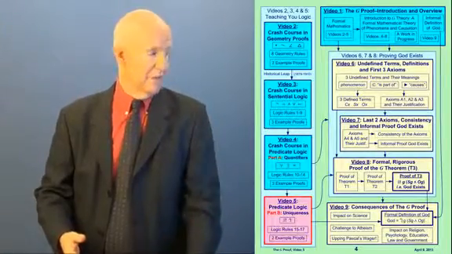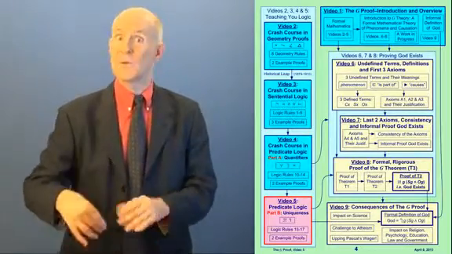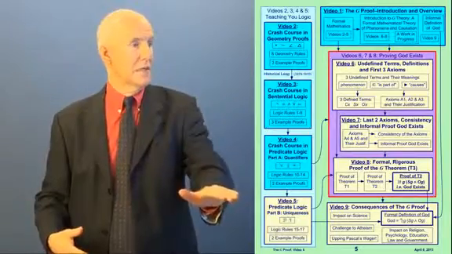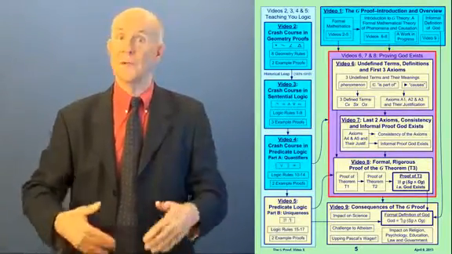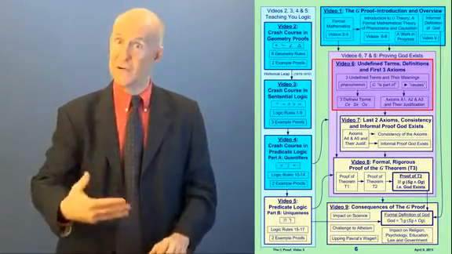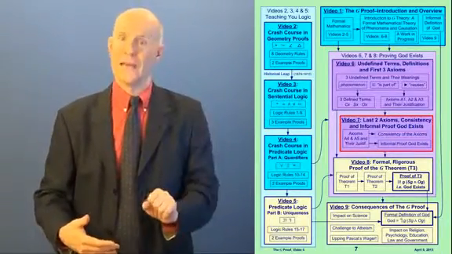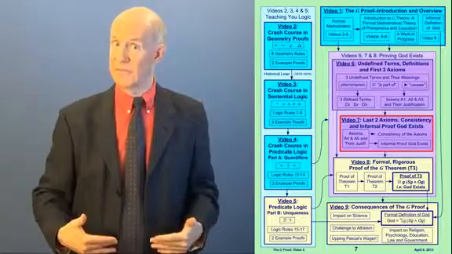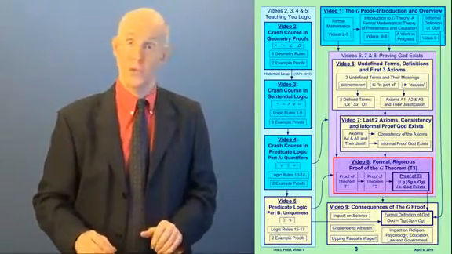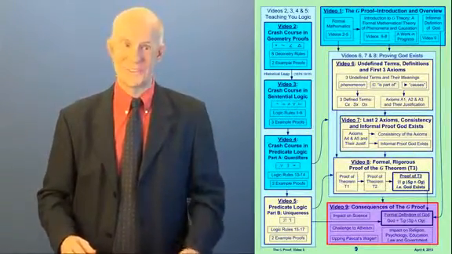Now in video 5, which is this video, we're going to do the second half of predicate logic, part B, which is about uniqueness. After all that, we're going to move over to the right-hand side, in videos 6, 7, and 8, where I'm going to teach you about the proof. In video 6, we'll do our undefined terms, definitions, and the first 3 axioms. In video 7, we'll do the last 2 axioms, show that the axioms are consistent, and do an informal proof that God exists, which doesn't count. In video 8, we'll do the proof that counts, the formal, rigorous proof of the G theorem that God exists. And finally, in video 9, we'll talk about the consequences of the proof.